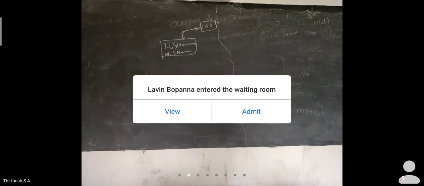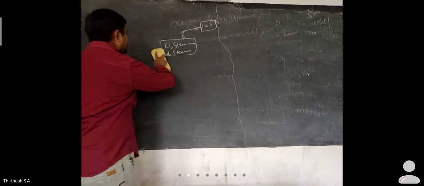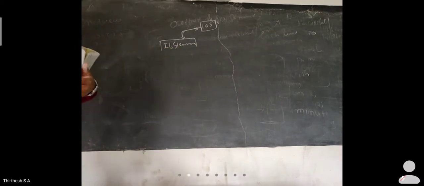So what does this main stream, input output stream, do? It mainly concentrates on the different kinds of inputs which are provided to you.